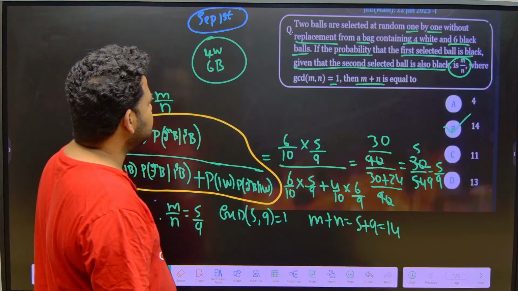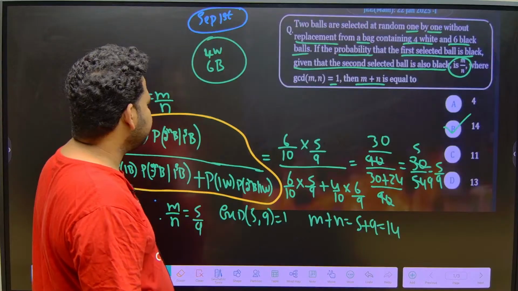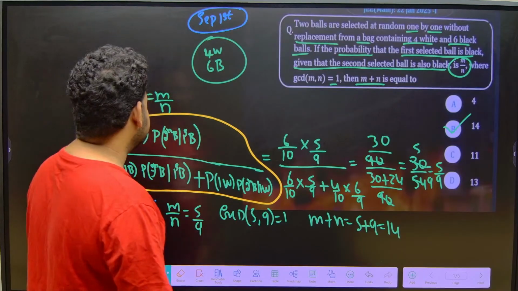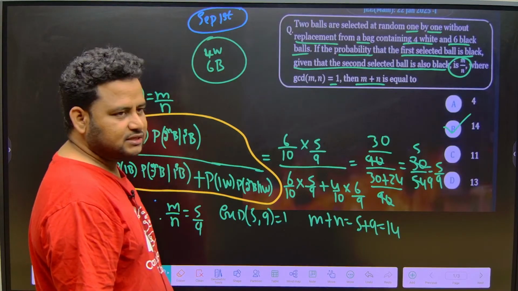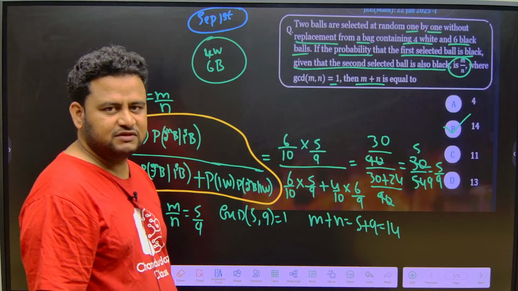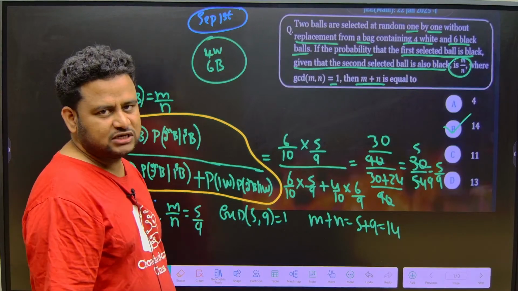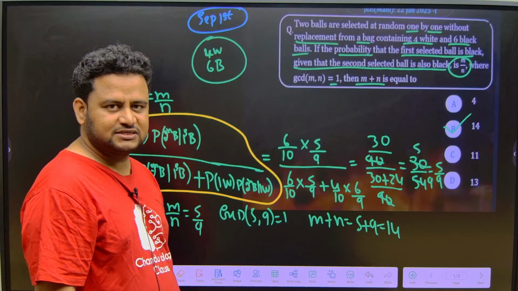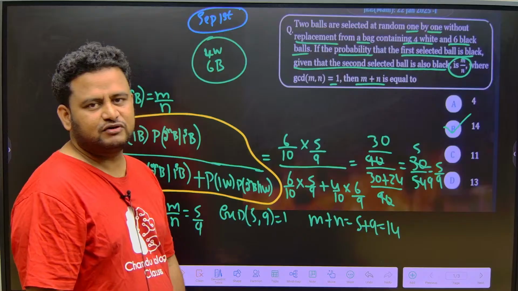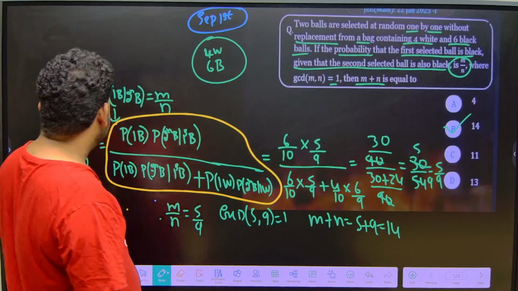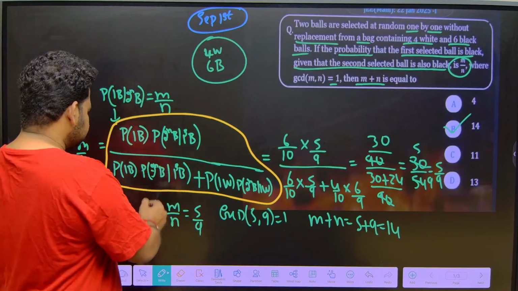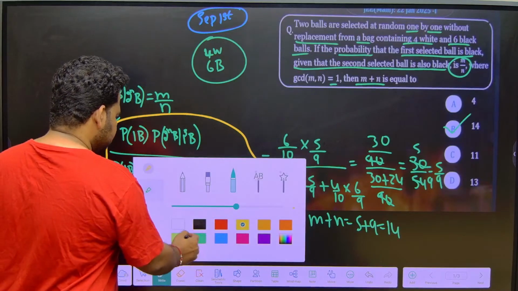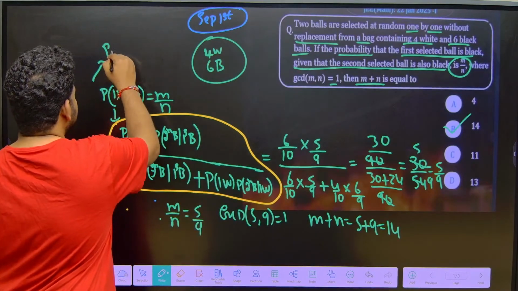This is a question where 2 balls are selected at random 1 by 1, without replacement. It was given that the second ball is black. What is the probability that the first ball is black? The probability was given as equal to m by n, and we have to find m by n. Here also I used Bayes theorem. This is a concept based on Bayes theorem.